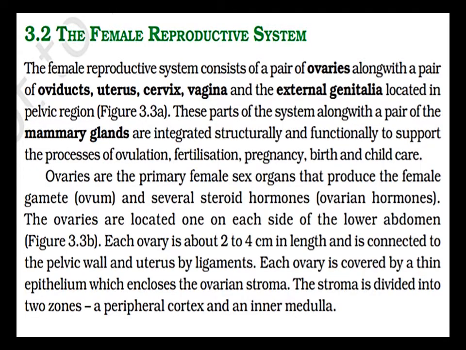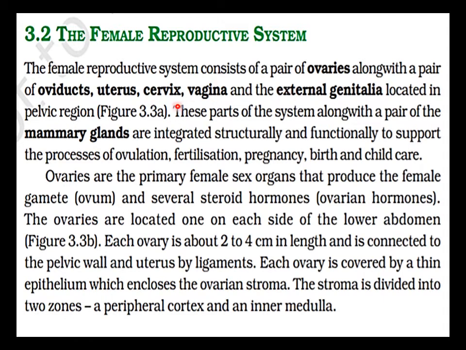The female reproductive system consists of a pair of ovaries along with a pair of oviducts, uterus, cervix, vagina, and the external genitalia located in the pelvic region. So these are the parts of the female reproductive system: a pair of oviducts, then a single uterus, cervix, vagina, and